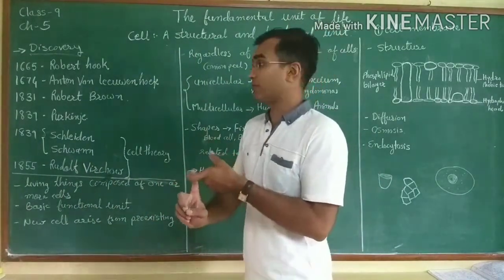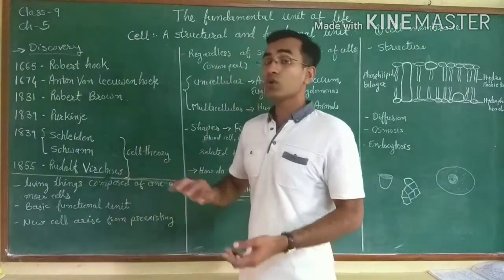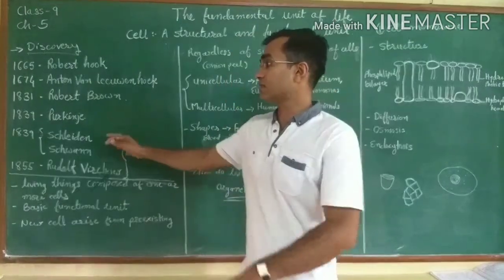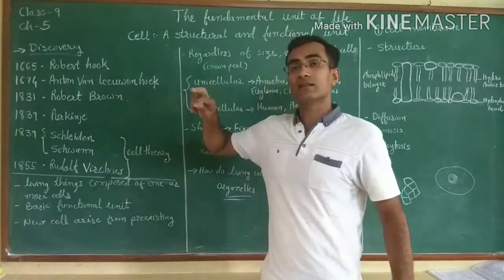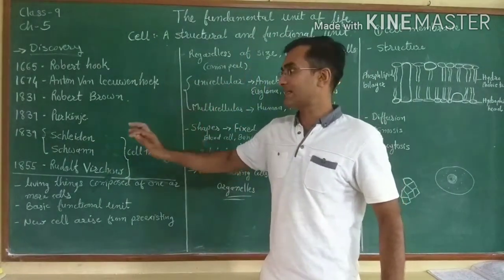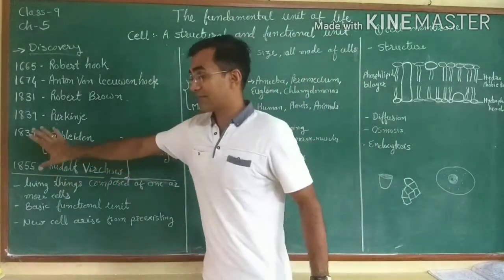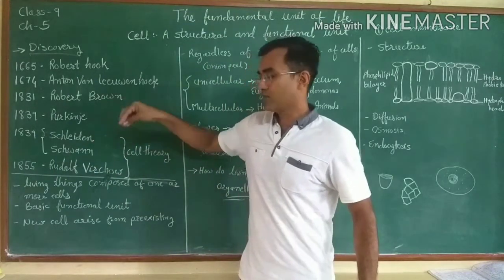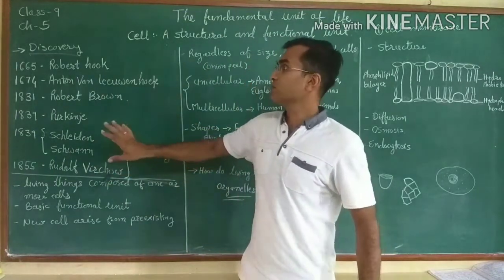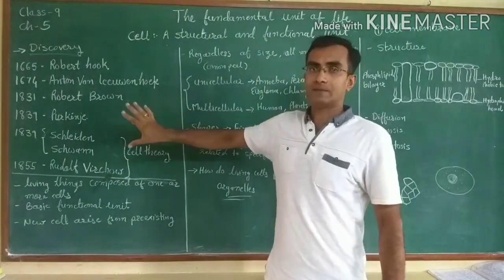This statement was given by Virchow. So he proved the third statement of Schleiden and Schwann wrong and corrected the cell theory. So in this cell theory, three scientists were involved: Schleiden, Schwann and Virchow. This was the discovery of the cell.